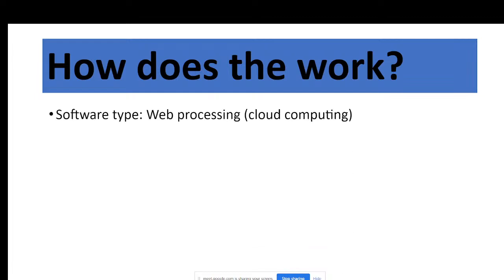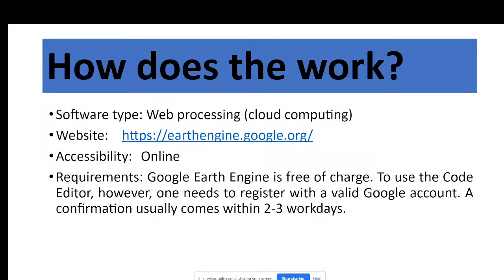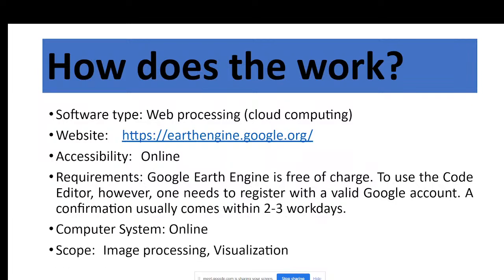And it's a totally web processing or cloud computing software. So that's why we don't need to download any type of software, we just need the registration. This is the website, earthengine.google.org, and for accessibility you must be online. Without an internet connection, we can't use the Google Earth Engine platform. And as a requirement, we just need to register with our valid Google account. I hope you already completed this part. Yes, I have done that. Okay. And the computer system must be online when you work. It mainly works for image processing and visualization, and works for raster and vector data.